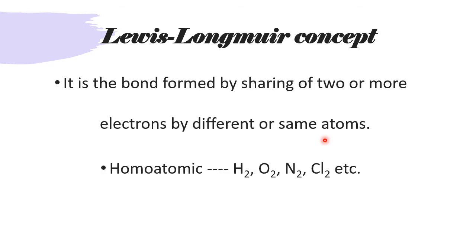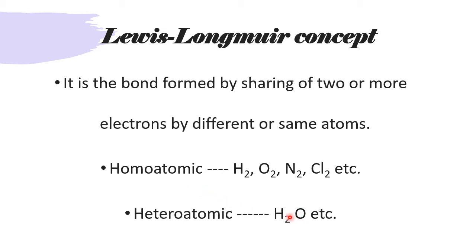If the combining atoms participating in the covalent bond are similar, they come under the homoatomic covalent compounds. For example, you see here H2, O2, N2, Cl2, all these are molecules where the combining atoms are similar: H, H, O, O, N, N and Cl, Cl. So they come under what? Homoatomic molecules. If the combining atoms are different, they come under the heteroatomic molecules.